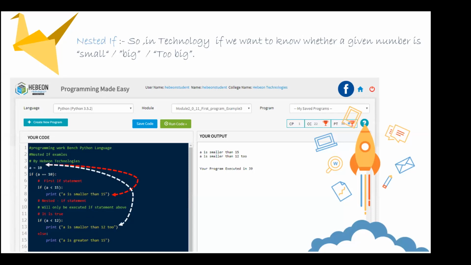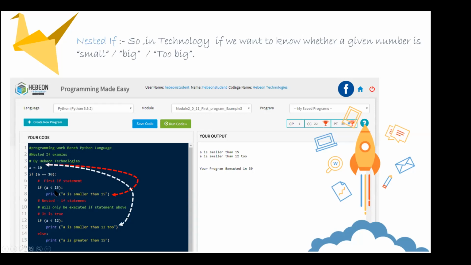One more thing you need to observe here. For example, the first if condition begins at the root level indentation. There are no spaces or tabs, right? So it starts here, then there is a colon, followed by pressing the tab, and you write the child if condition here. That is basically a less than 15. This condition is going to get executed only when the parent is true. Similarly, this print statement will be executed only when this condition is true.